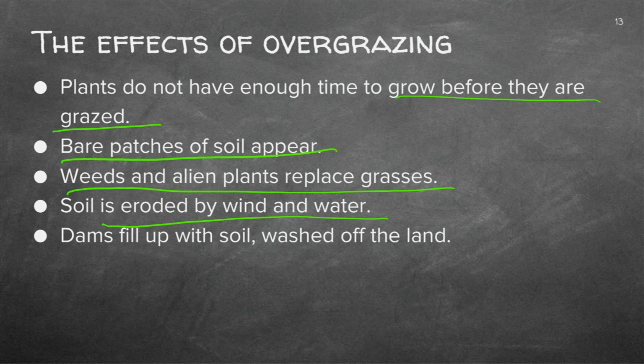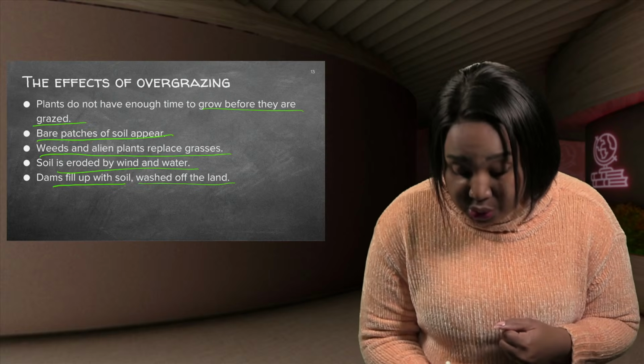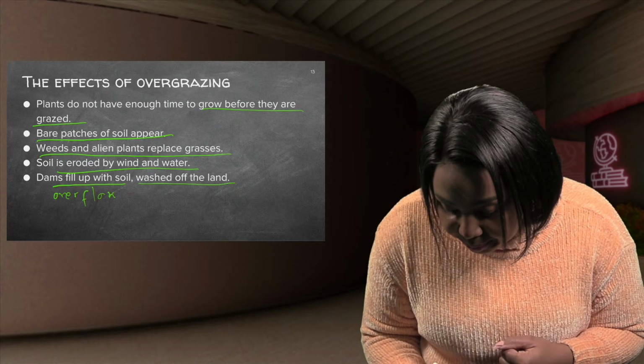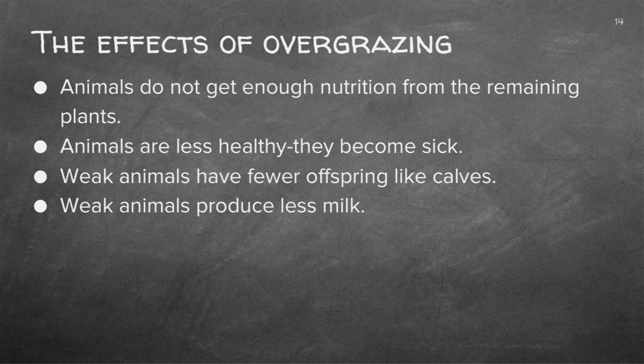The dams will fill up with soil that is washed off the land. And when the dams fill up, what will happen? This can also lead to the dams overflowing or flooding. All these are the effects of overgrazing.